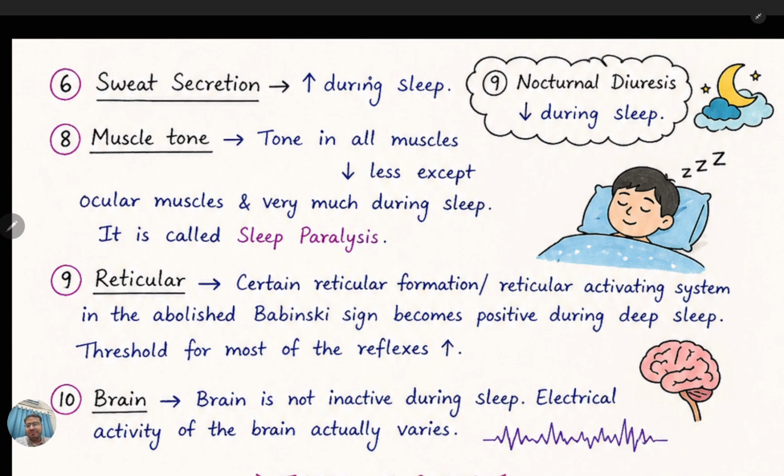Now the brain. The brain is not inactive during sleep. The electrical activity of the brain actually varies. The brain is functioning, but the electrical activity of the brain varies.